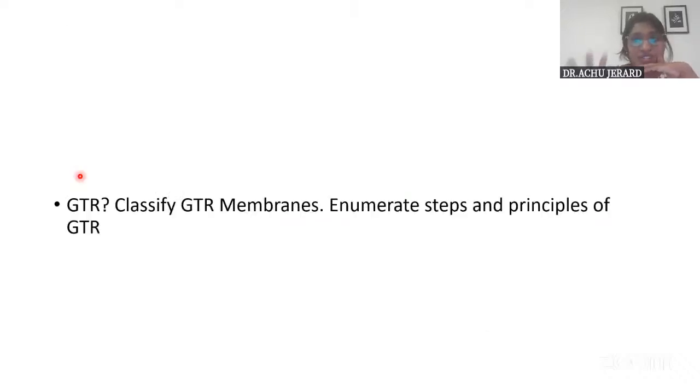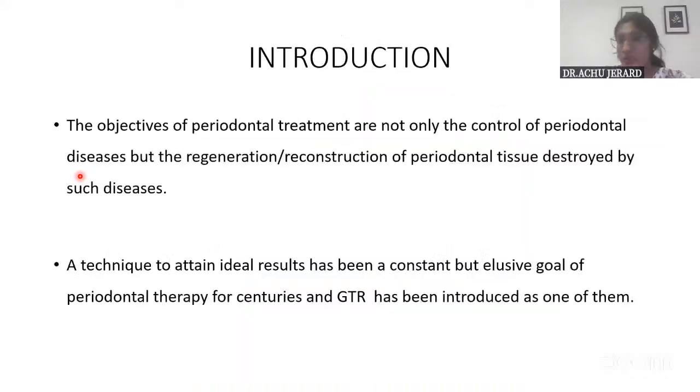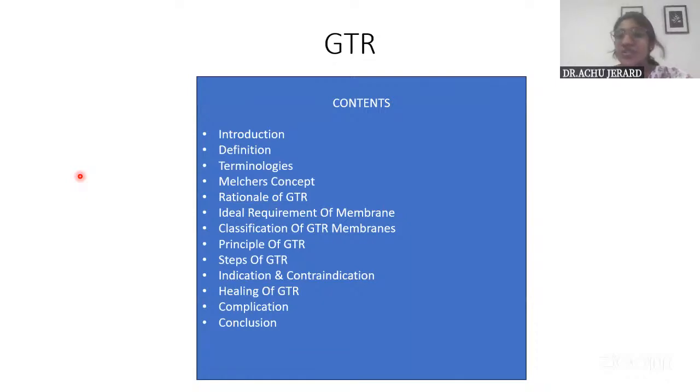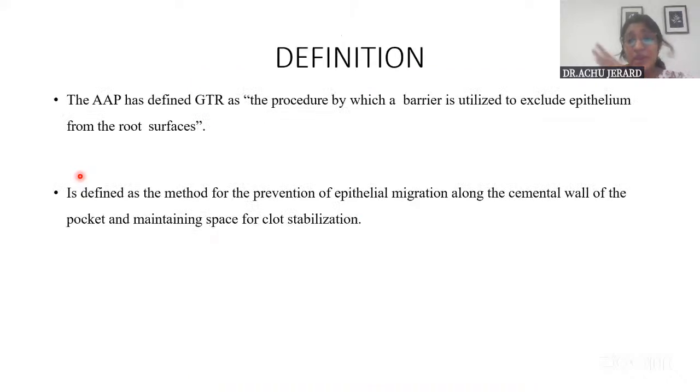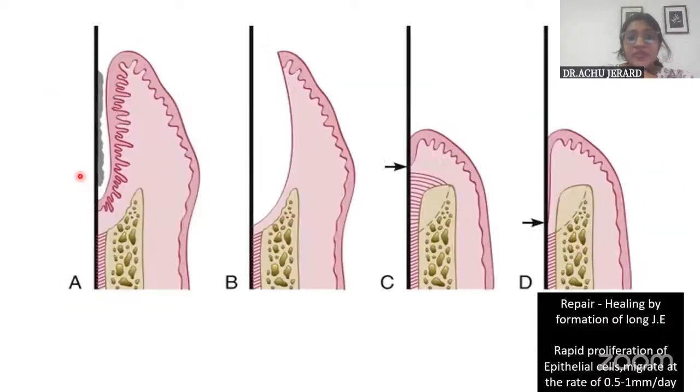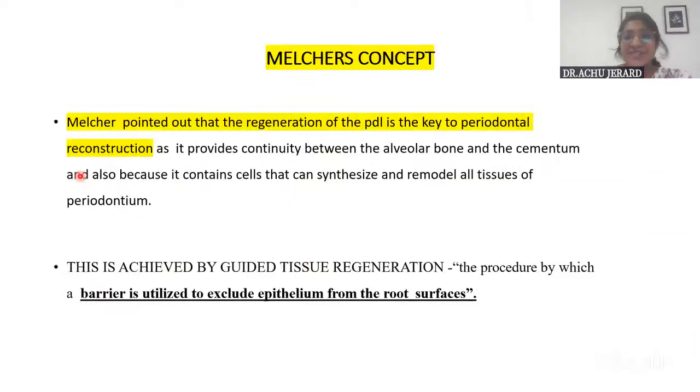Now the last question which I'll be discussing, and I'll also be sharing some other important short notes which are frequently asked, some unexpected questions also. So now we are directly moving on to GTR. We have already explained a major portion of GTR. Even when GTR is asked, you have to write until Melcher's concept: the terminologies, new attachment, regeneration, reconstruction, Melcher's. Until Melcher's concept, it is the same. From Melcher's concept, it is completely regarding GTR alone, that is guided tissue regeneration, where we speak about the membranes and all that.